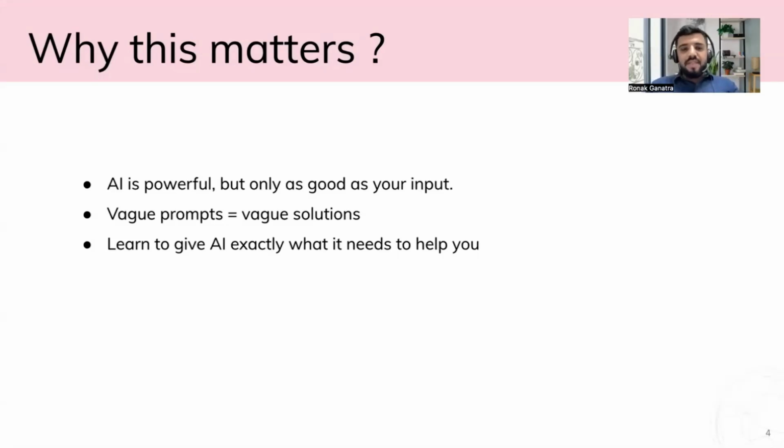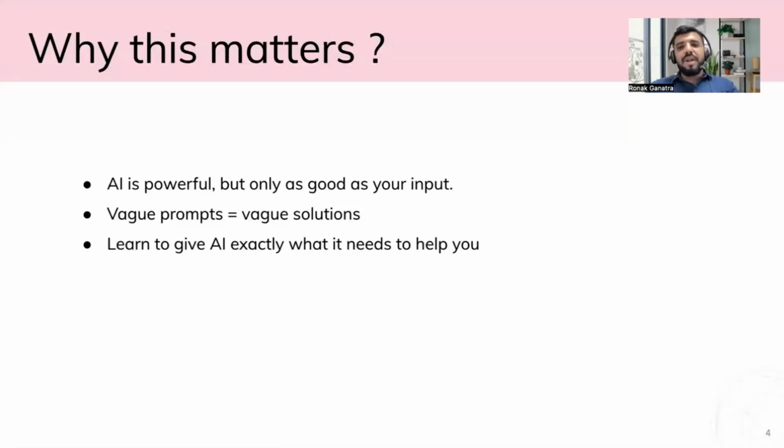So why does this matter? As I mentioned, AI is powerful, but only as good as your input. It depends on us how we want to get our code and how we can guide AI to meet our expectations, right? The more vague the prompt, the more vague the solutions will be. So we need to learn how to give commands to AI so that we can get better details or better output, in terms of code or any other things as well.